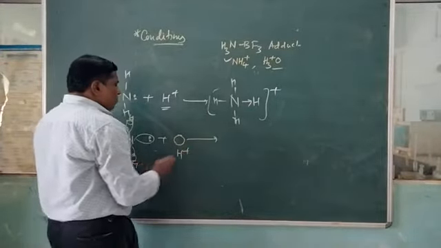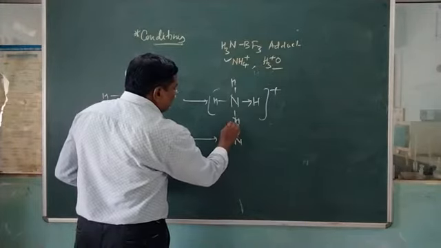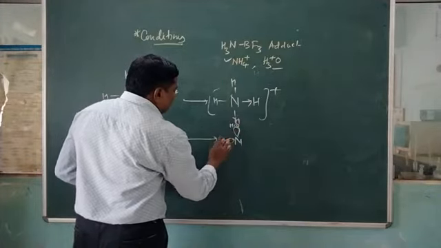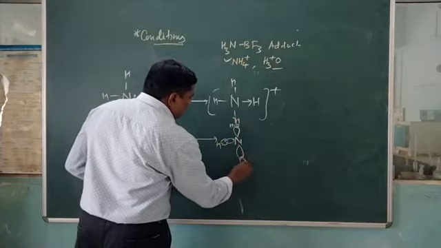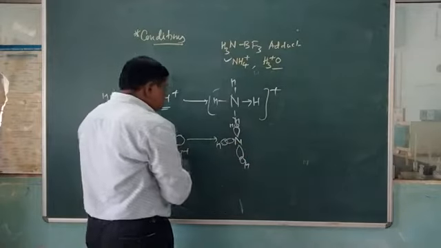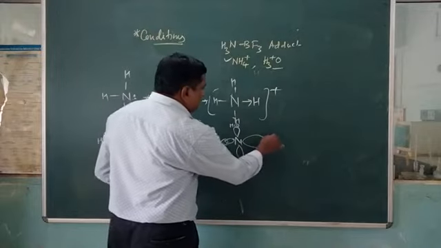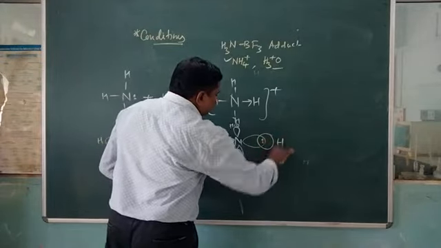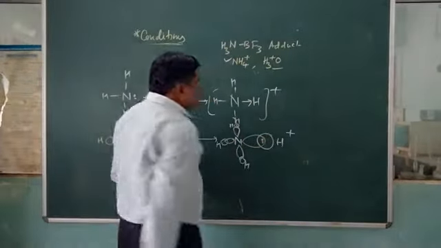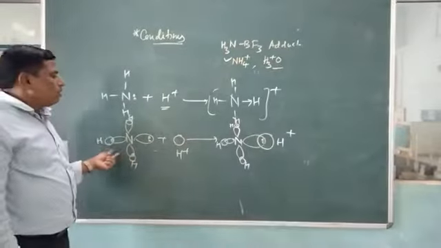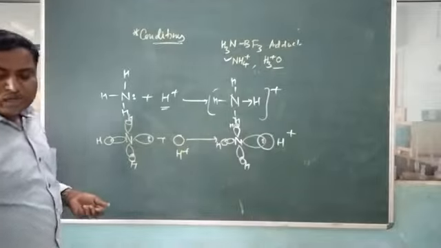Totally, this is the nitrogen which possesses H, here H, again H, three hydrogen atoms, and a lone pair of electrons on this nitrogen. The overlapping takes place with these hydrogens, and therefore the whole plus charge will be on this complex, you can say coordination compound, and in this way the formation of the molecule takes place.